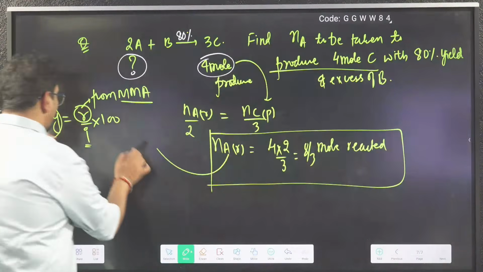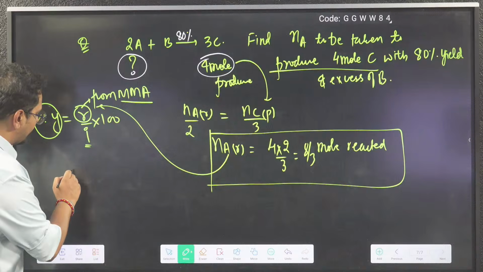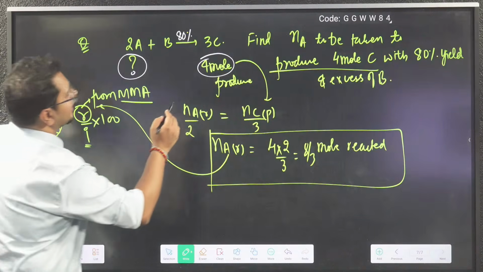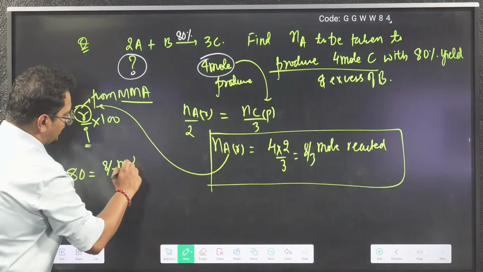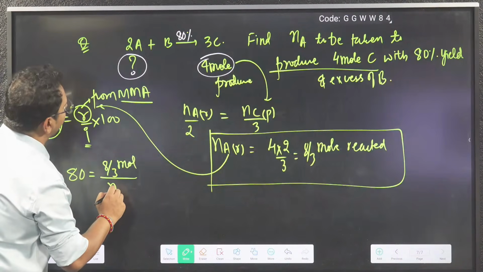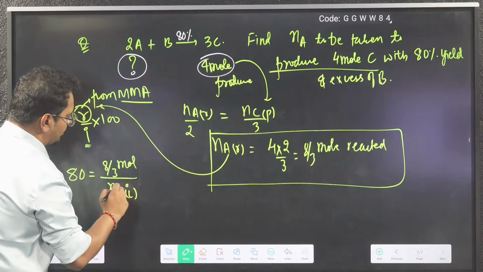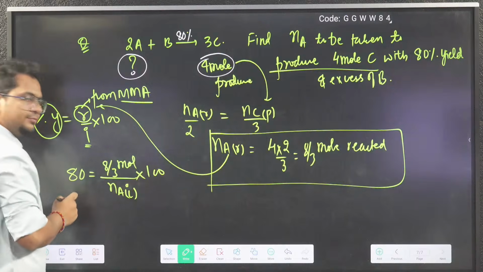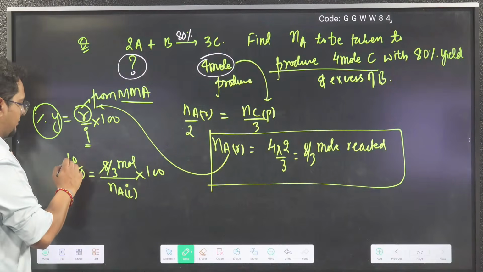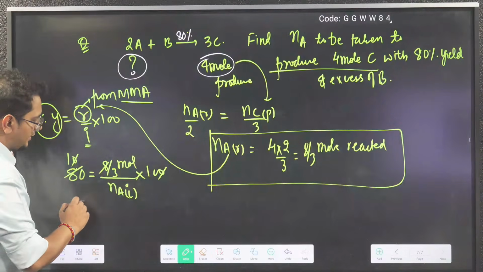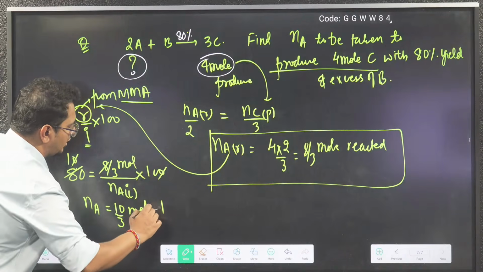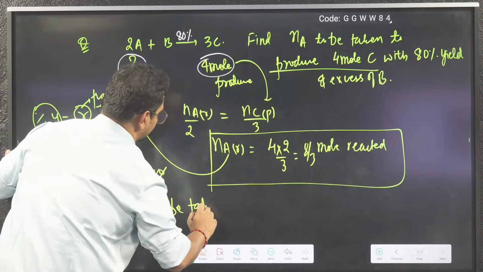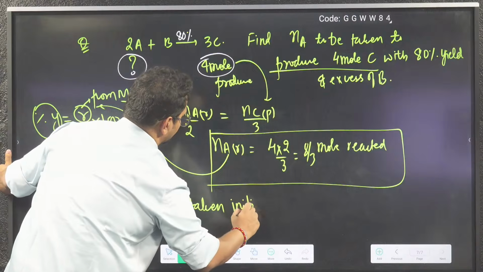Now this reacted amount I can put here. So percent yield is 80, count the yield, yes 80 yield. Reacted amount is 8 by 3 mole. Initial moles of A I have to find, how much should be taken? Into 100, so this will cancel 10 times. So moles of A should be 10 by 3 mole to be taken initially.